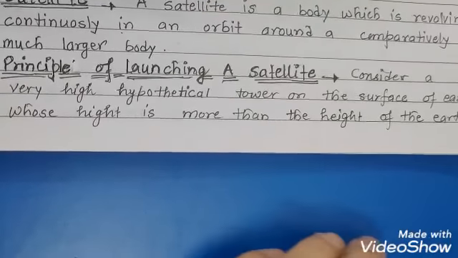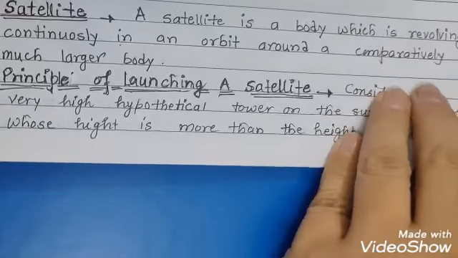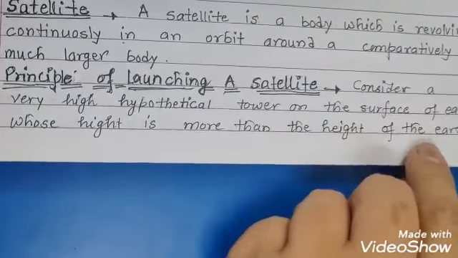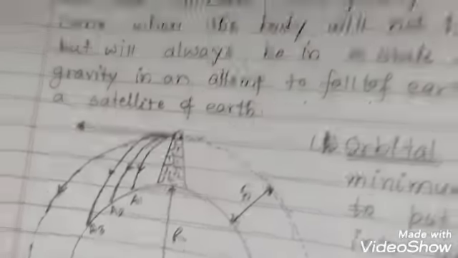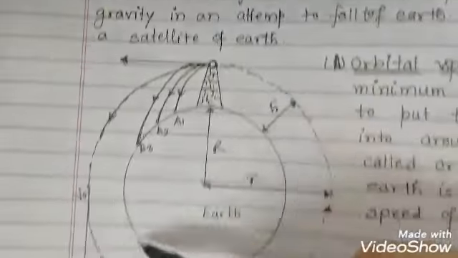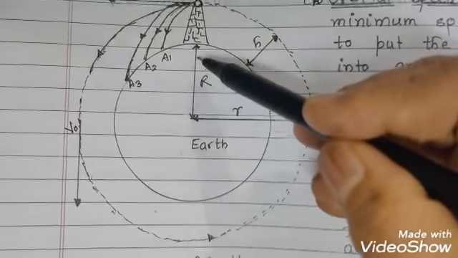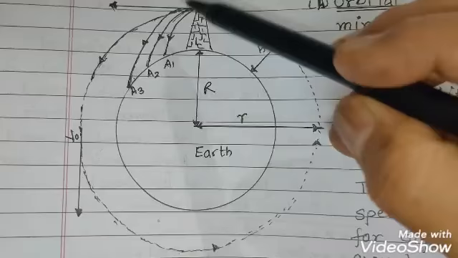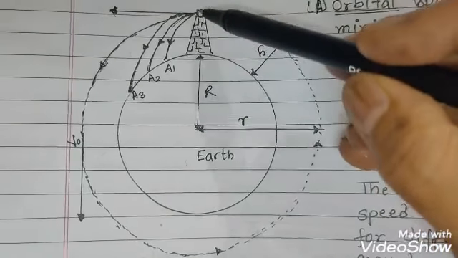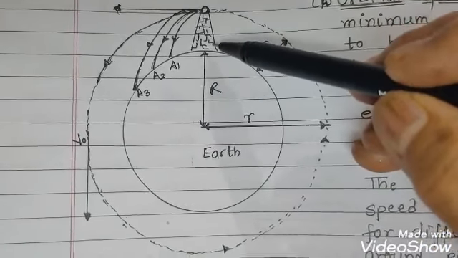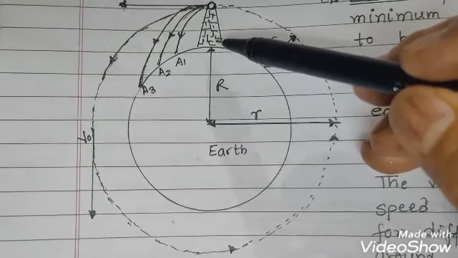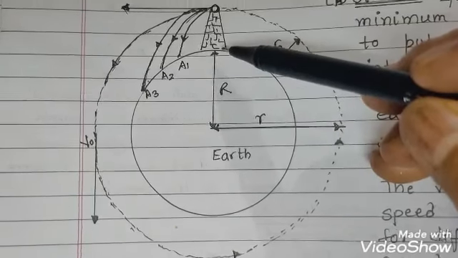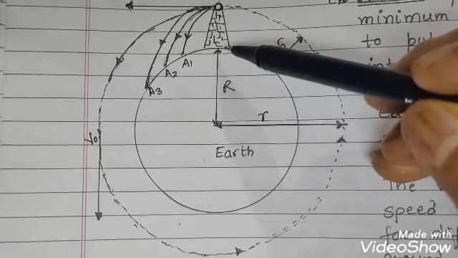For this we are considering a very high hypothetical tower on the surface of Earth, whose height is more than the height of the Earth's atmosphere. Look here, this is Earth and this is the radius of Earth. We are just assuming a tower having a height more than the height of the atmosphere. It is completely hypothetical, it is not real, but we are assuming it here.